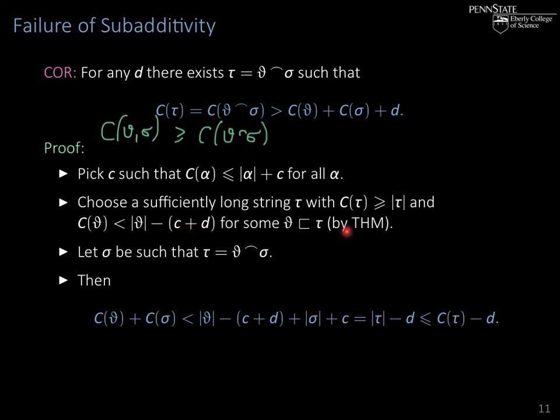We can do this by the theorem. Now we just do the following. We say sigma is just the rest of the string, how to extend theta